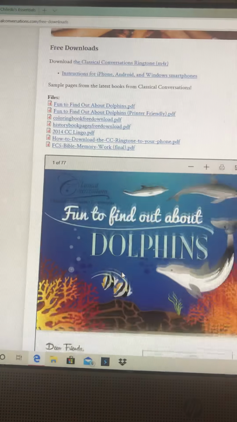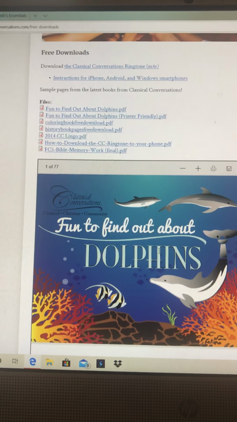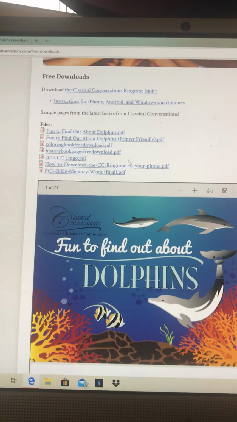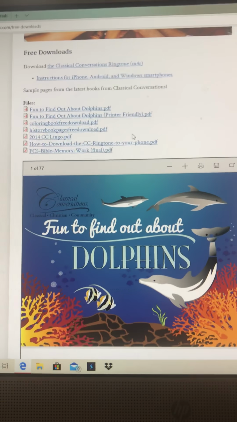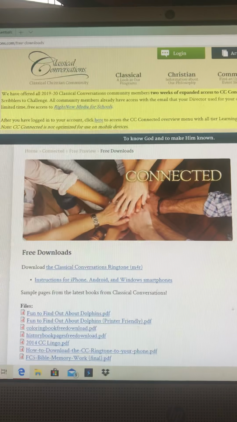My friend Ashley Saxton did this little unit on dolphins with her daughters a couple of years ago, and she said it was fabulous. Anyway, so this is if you don't have a CC Connected account and what you can access.